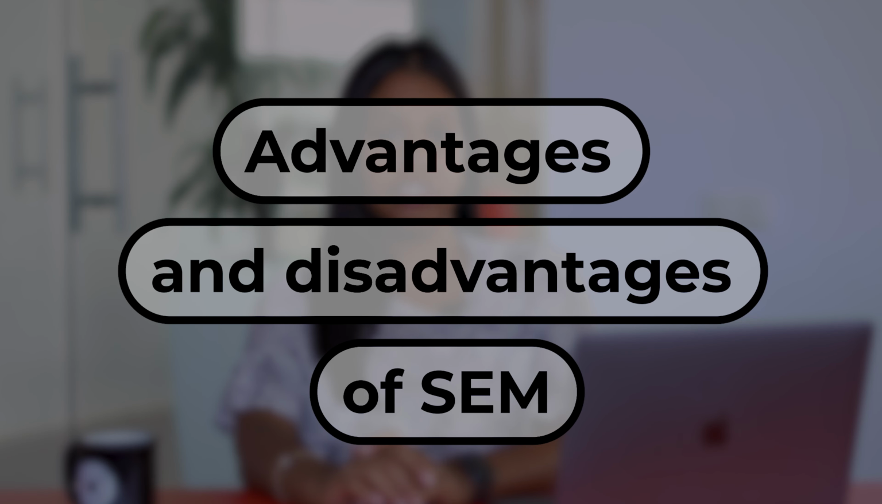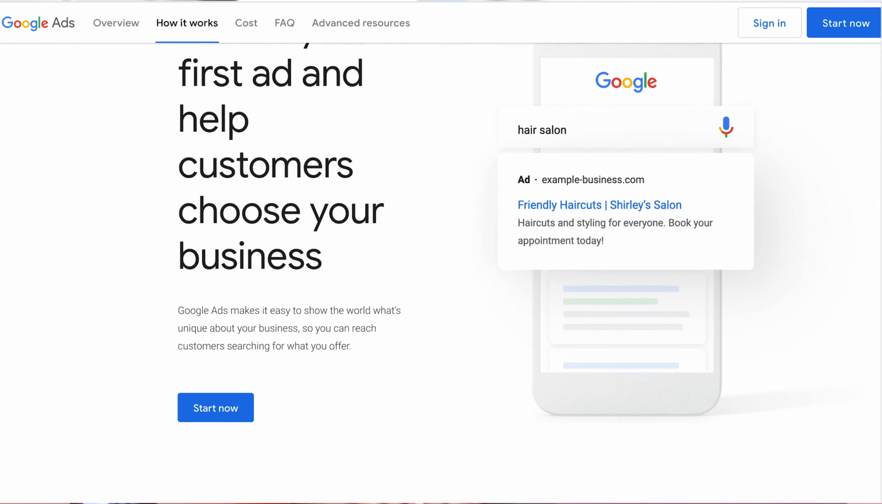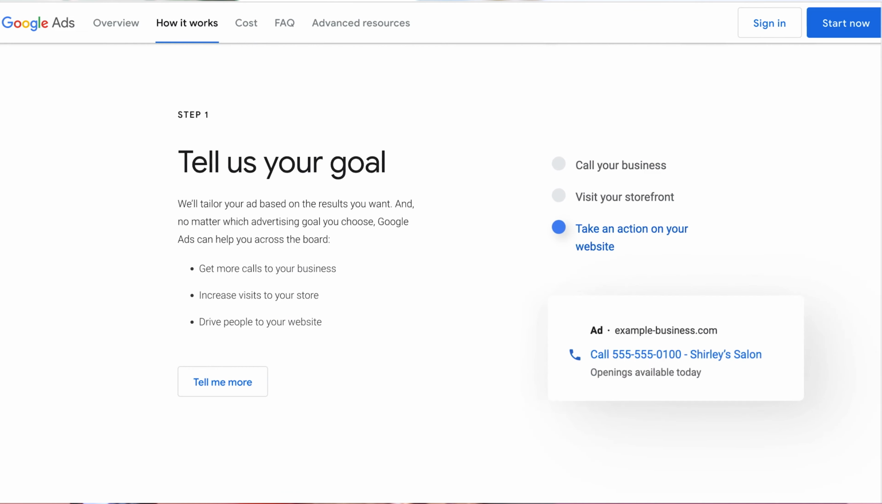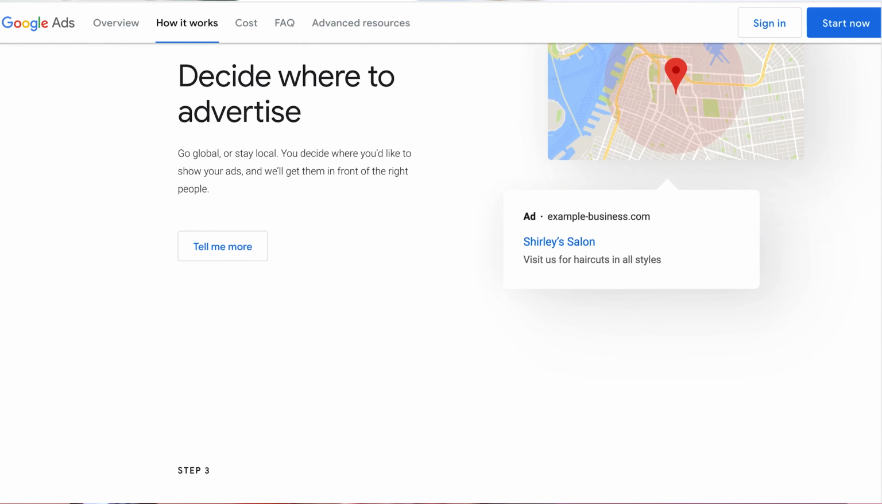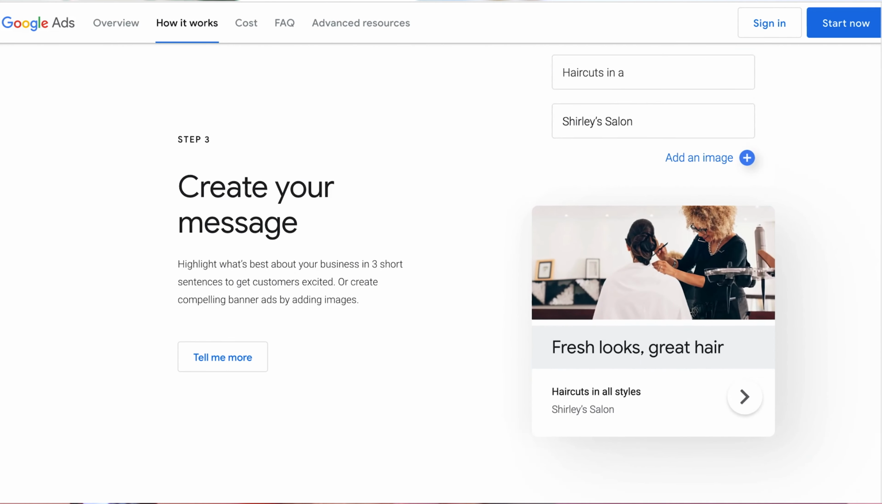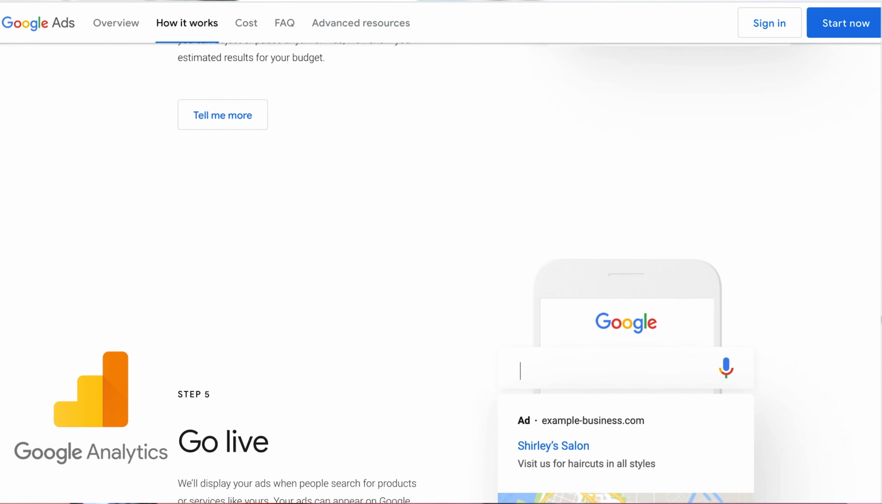Advantages and disadvantages of SEM. Clearly, search engine marketing is a powerful tool for all types of brands. To evaluate when and how to use it correctly, let's look at some of the advantages and disadvantages. Advantages. It is highly measurable. Tools like Google Ads give you highly detailed reports of the evolution of your campaign, so you can always know what is happening with your ads. In addition, you can take advantage of the integration with analytics to have everything controlled to perfection.